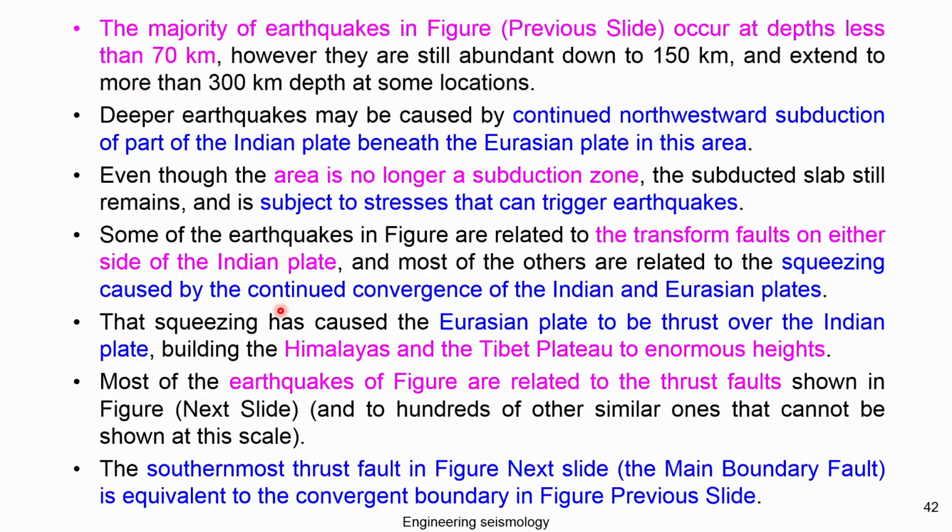The majority of earthquakes in the figure occur at depths less than 70 kilometers. However, they are still abundant down to 150 kilometers, and extend to more than 300 kilometers depth at some locations. The deeper earthquakes may be caused by the continued northwestern subduction of part of the Indian plate beneath the Eurasian plate.